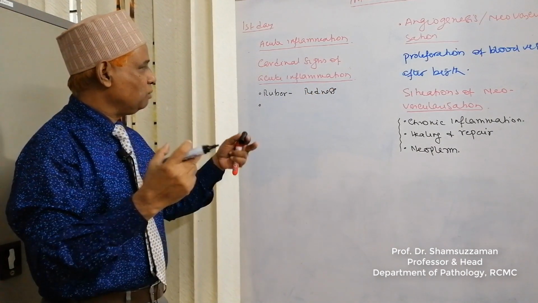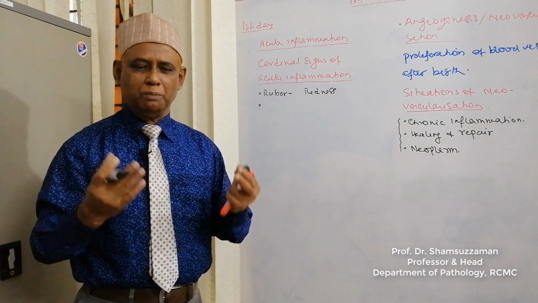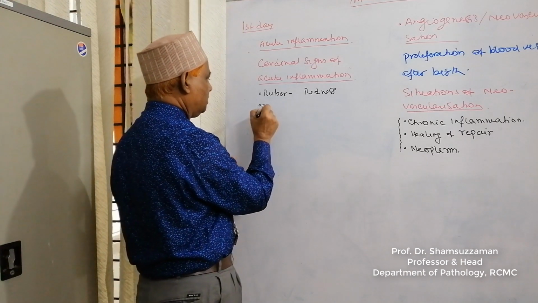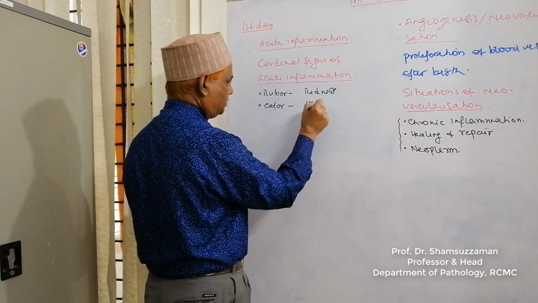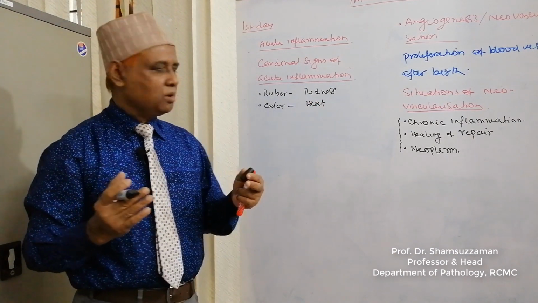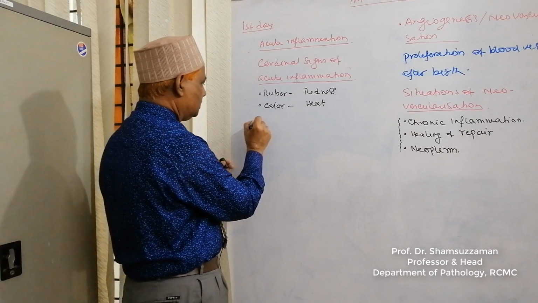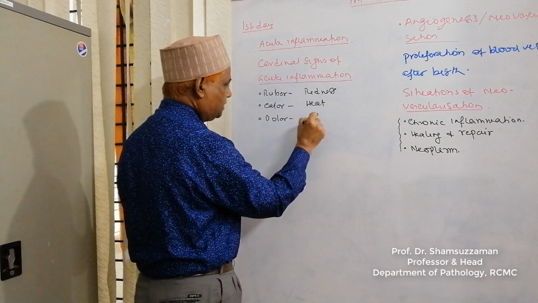At the site of acute inflammation, the tissue or organ becomes red. Then calor means heat. At the site, the tissue will be hot, warm. Dolor means pain.